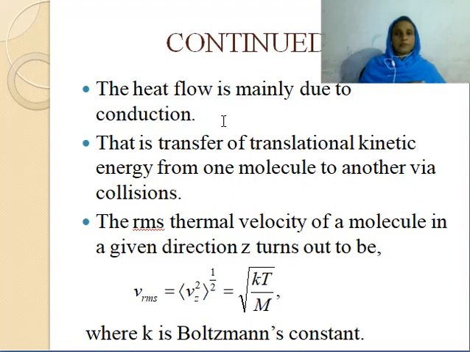The RMS thermal velocity of a molecule in a given direction is given by root kT by m. Here m is the mass of the molecule and k represents the Boltzmann constant.